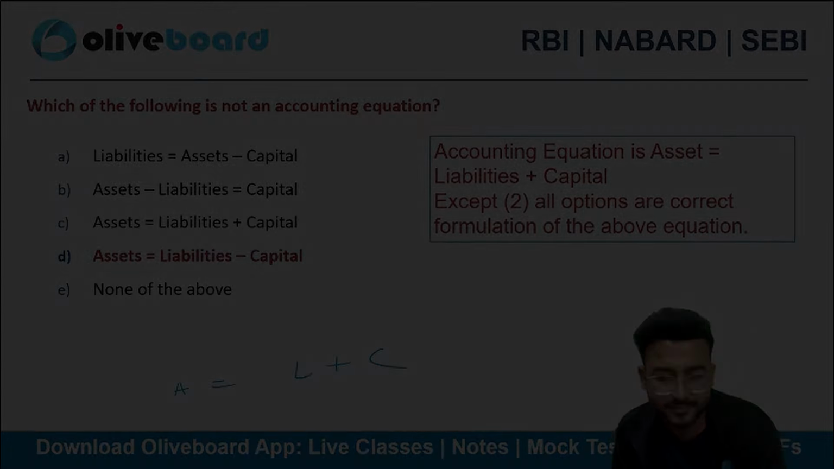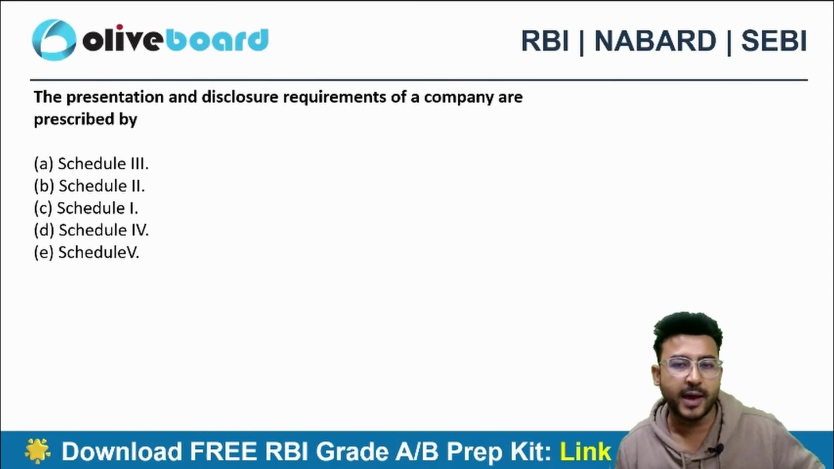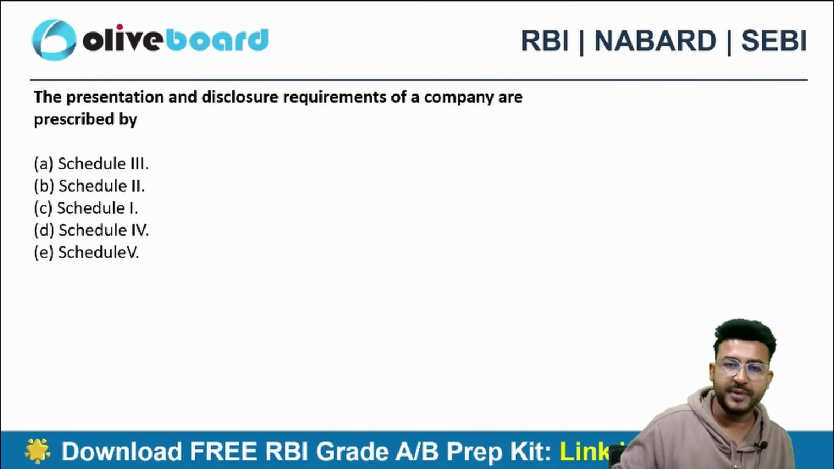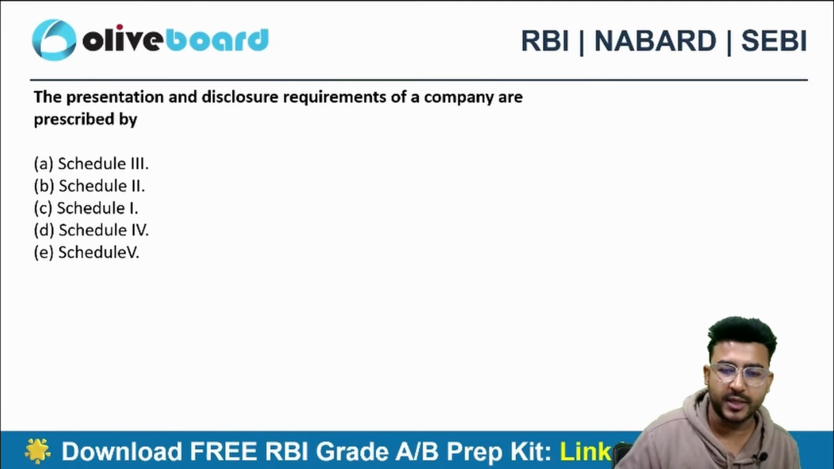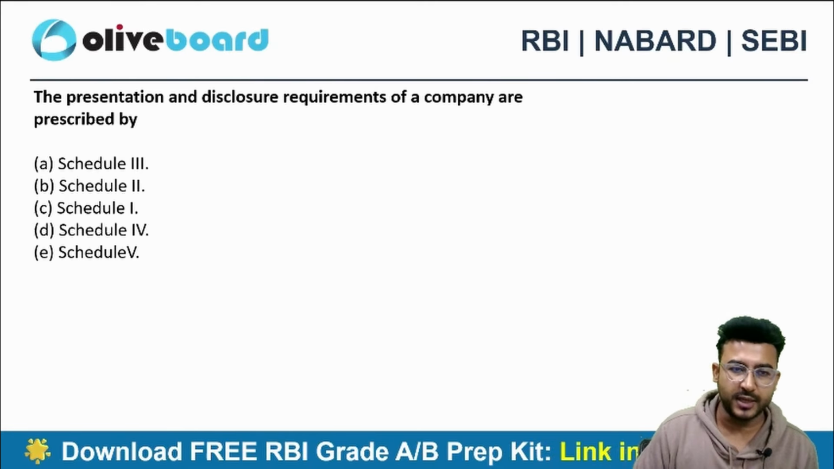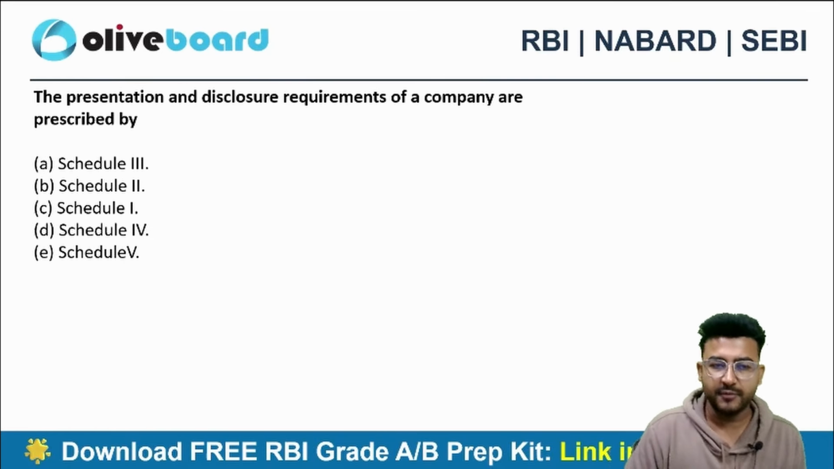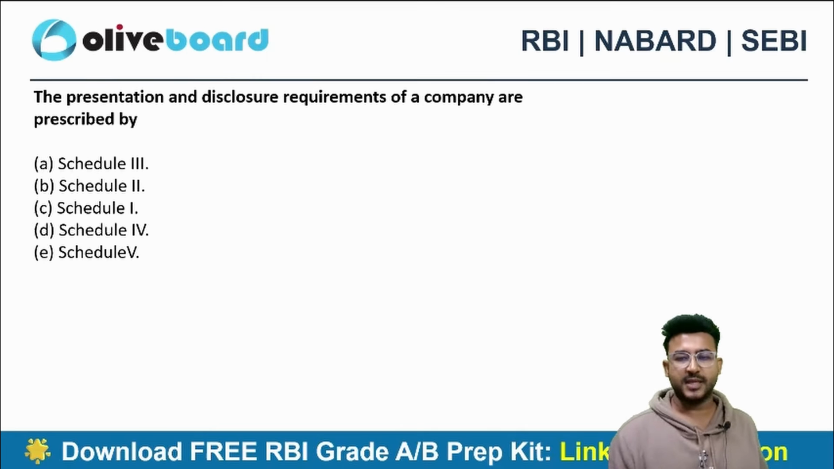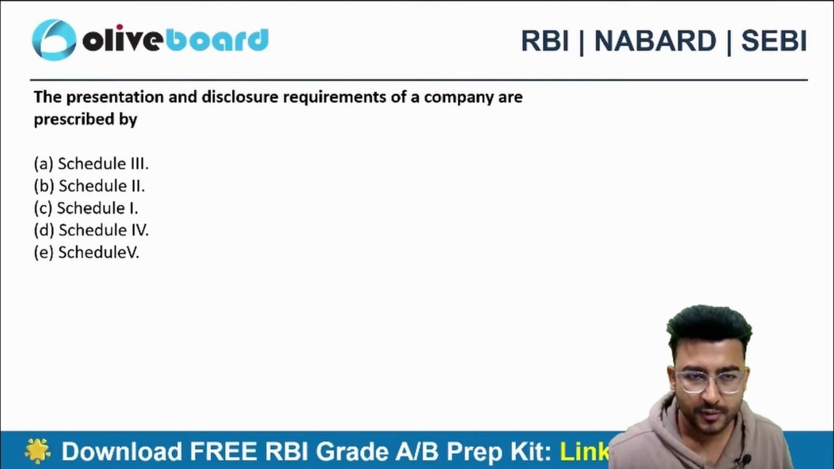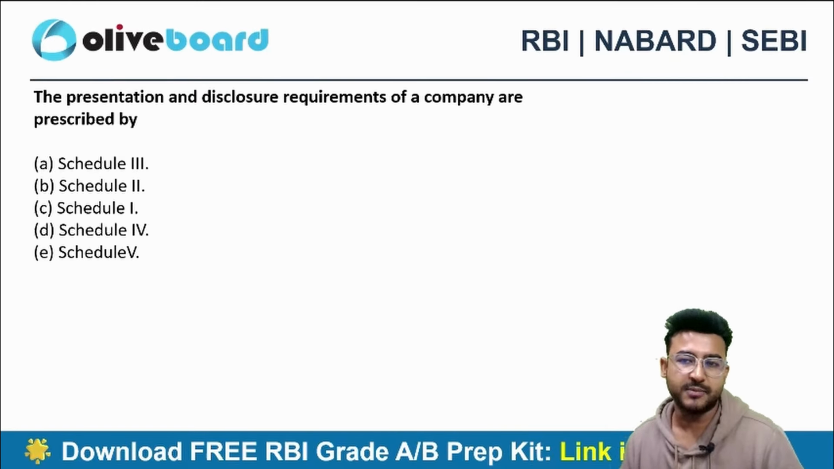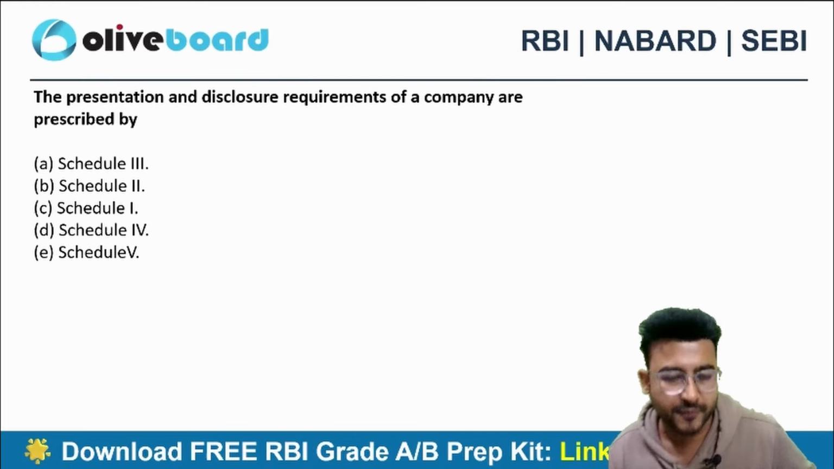The presentation and the disclosure requirements of a company are prescribed by which schedule of Companies Act? Here we are talking about the Companies Act 2013. You just have to tell that the presentation requirement and the disclosure requirement of a company are prescribed by which schedule. There are so many schedules in the Companies Act. Which schedule is related to the presentation and disclosure part of the financial statements specifically? Third, second, first, fourth, fifth? What do you think?